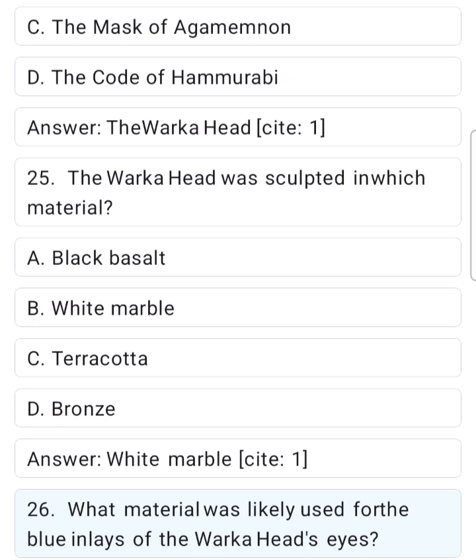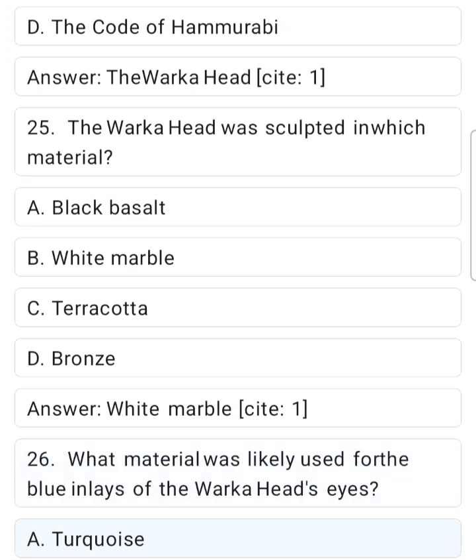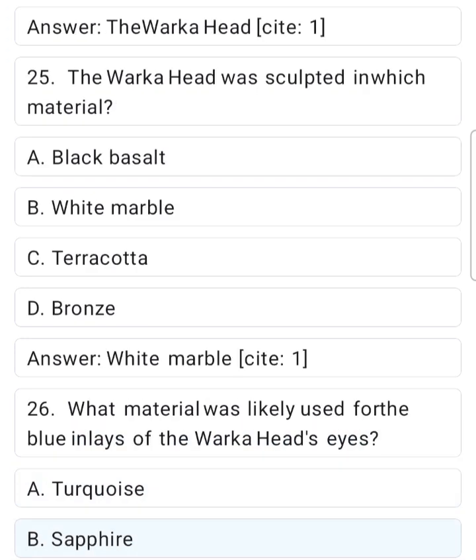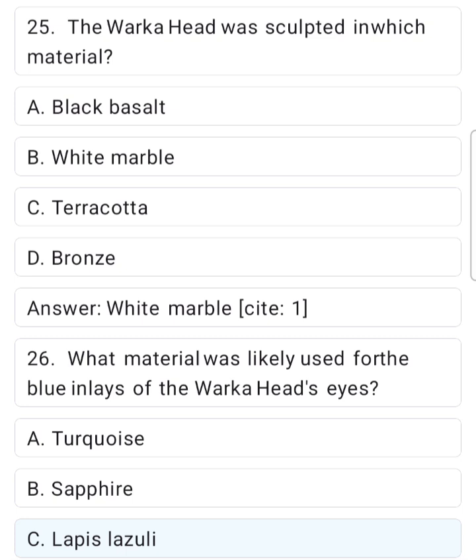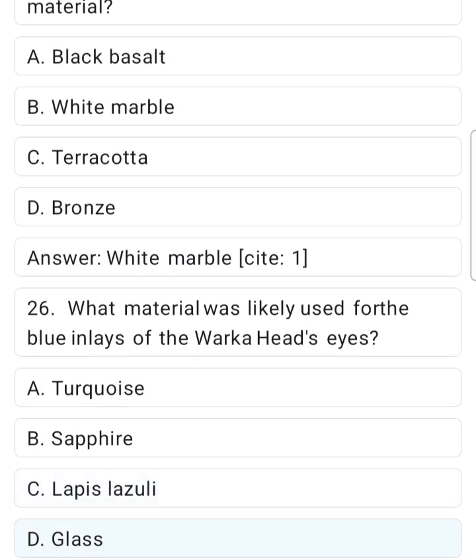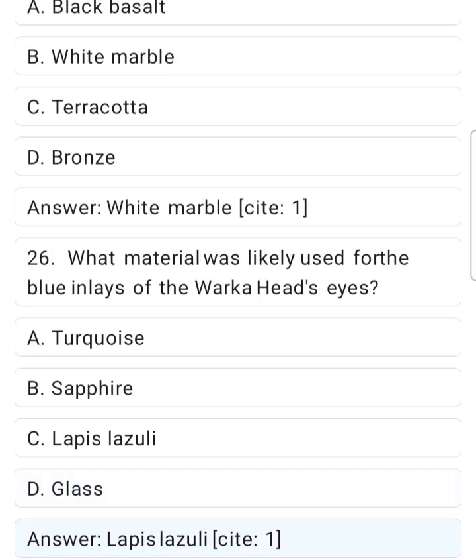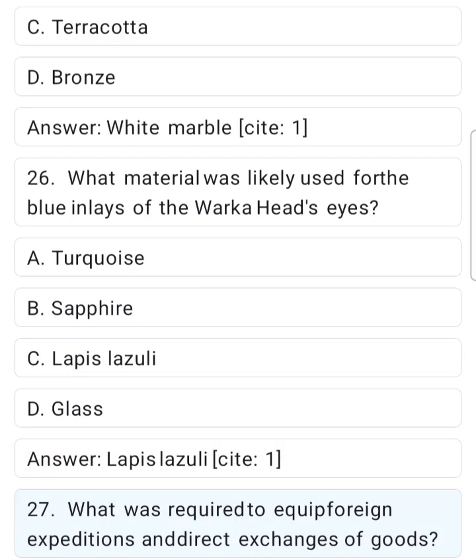26. What material was likely used for the blue inlays of the Worka Head's eyes? A. Turquoise. B. Sapphire. C. Lapis lazuli. D. Glass. Answer. Lapis lazuli. Site 1.